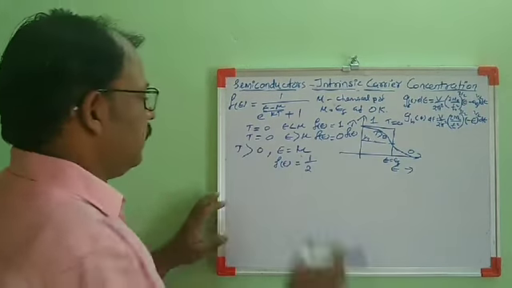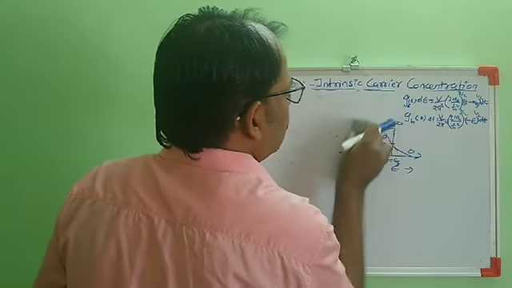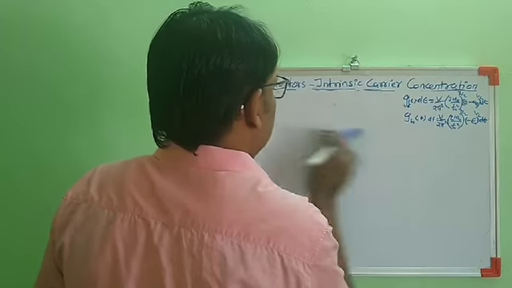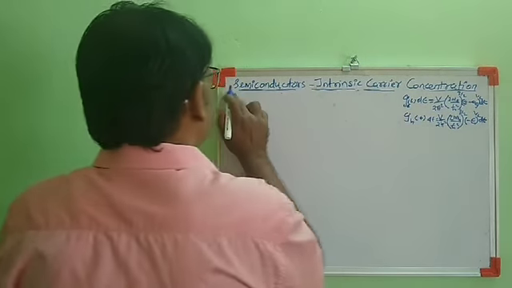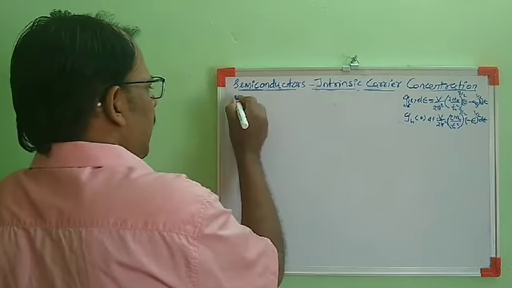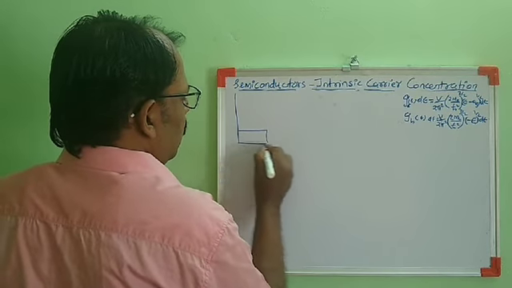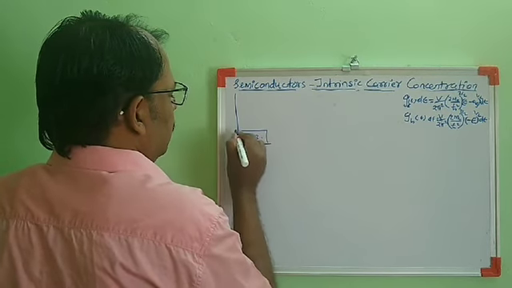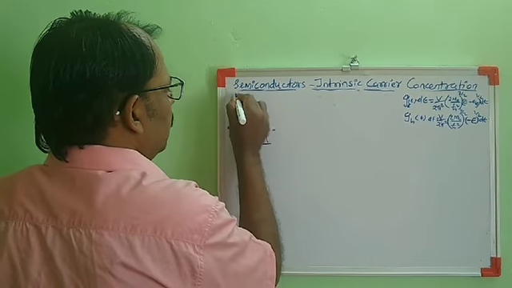Now we will find the number of electrons in the conduction band. Before that, I will draw the band diagram. We know for the valence band, the topmost level of the valence band is EV.